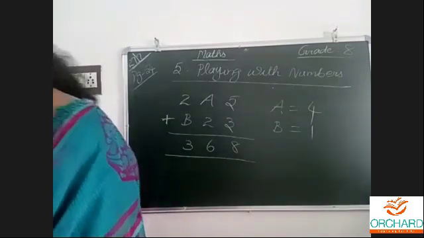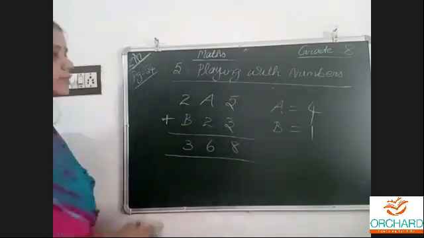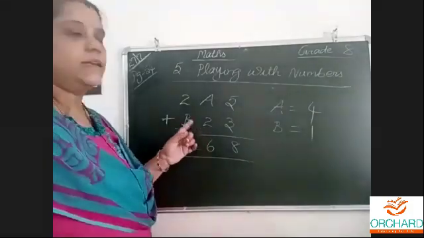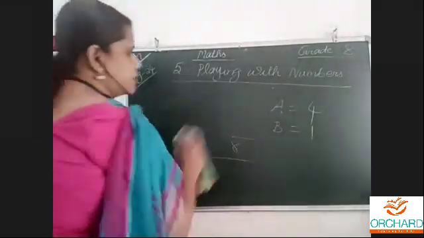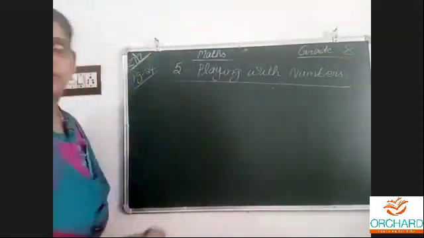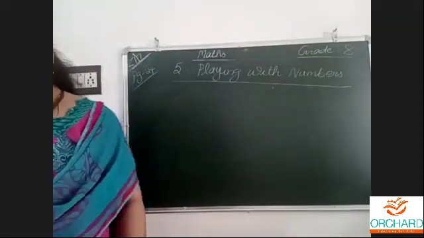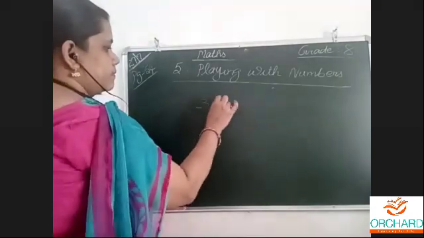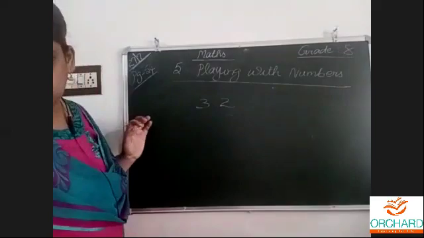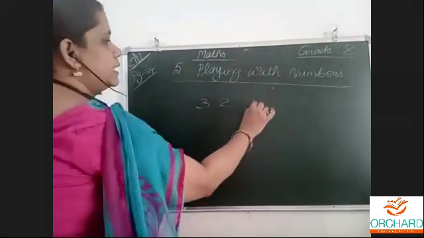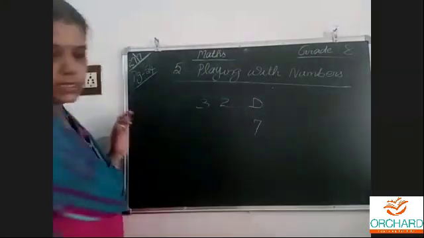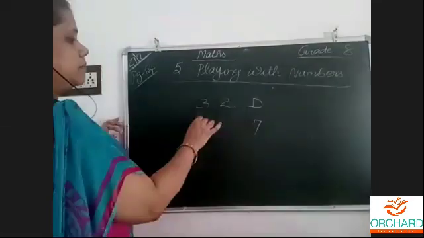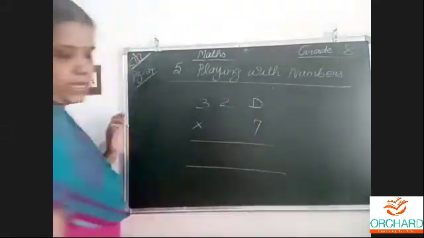Another one. This is about addition, finding the missing alphabet. They have given 3, 2, D, 7. Multiplication symbol they gave.